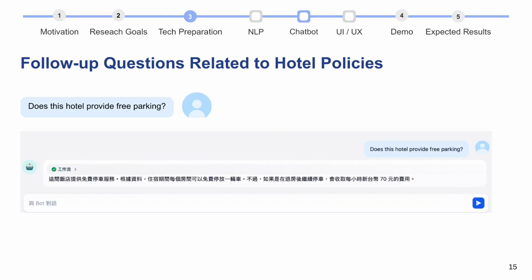These have different user groups, so solo travelers, couples, and families can quickly see which room type is a better fit. And finally, the bot can answer policy-related questions. For example, does this hotel provide free parking? It reads the structured policies file, and then replies in natural language with the exact rules, such as free parking during the stay, but an extra charge after checkout. This kind of question shows that our chatbot is not only a recommender, but also a decision support assistant. It explains details users usually have to dig out by themselves.